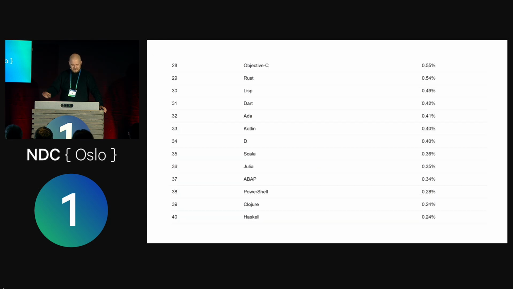So if you go longer down the list, you see Kotlin there. It's in 33rd place. So obviously Kotlin is better than both Scala and Clojure. Maybe I should have used PowerShell instead of Clojure. But these languages are so unpopular that they don't even have their logo on the Tiobe index. But here they are, right? So they're not really that popular, like 0.40% apparently, compared to other languages.